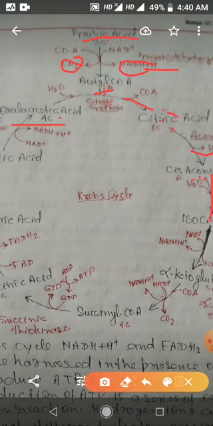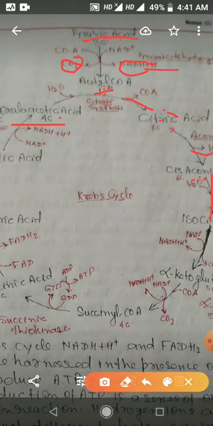Now isocitric acid undergo dehydrogenation reaction. So first dehydrogenation reaction in mitochondria in Krebs cycle occurs, and isocitric acid change into oxalosuccinic acid, and one molecule of NADH is formed.